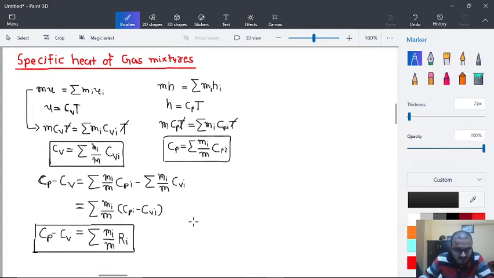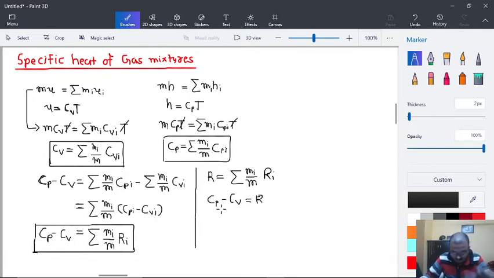Here we need to understand that there is one more relation that we have not studied, but we will accept it as of now. R is equal to sigma mi upon m ri. So we can write that cp minus cv is equal to R.